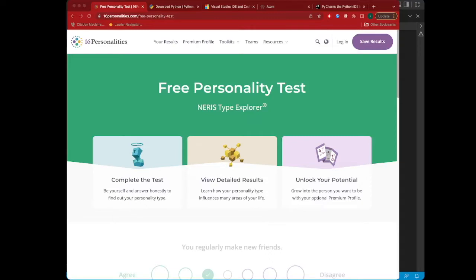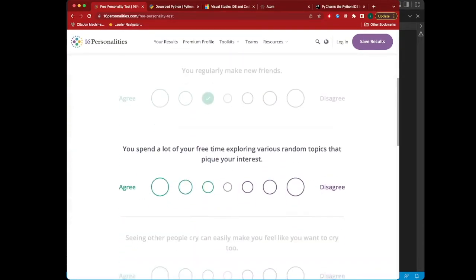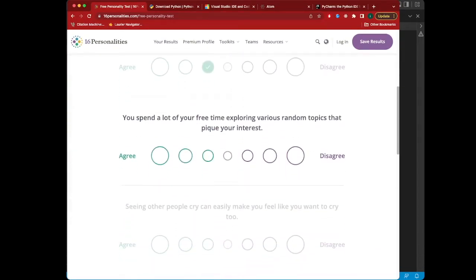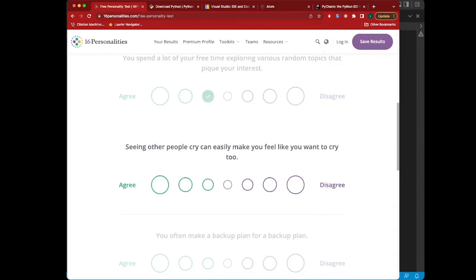Okay, now I'm going to show you what we're actually going to be building in this video. So the program that we're going to be building is based on this free personality test that I found online. It's based on the 16 personalities model, the Myers-Briggs test, for those of you out there that are into that sort of thing. And really all I want to draw your attention to is the fact that this interface is basically asking the user a question, to which they give their answer and then move on to the next one.